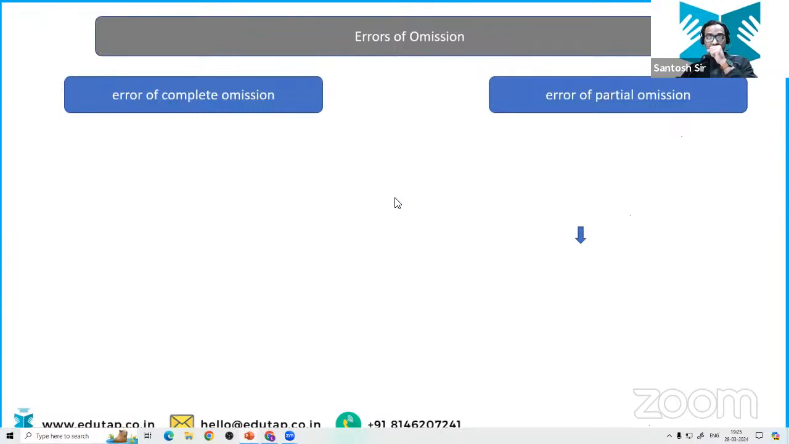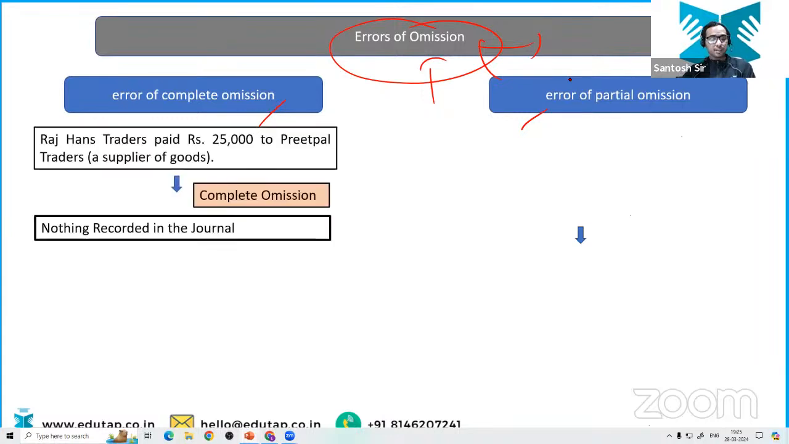Chalo. Now let's come to the last error, the error of omission. That is your error of accounting errors. We have the last error of omission. Now this omission has two parts: error of complete omission and error of partial omission. Let's understand this with the help of an example.